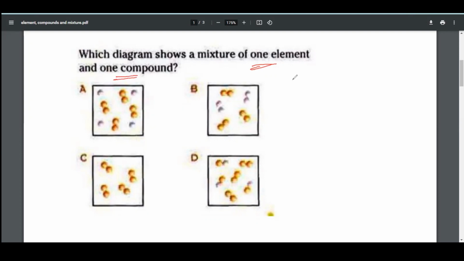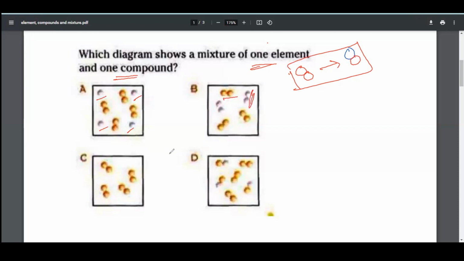It means that the mixture contains one element, where the same atoms should be present, and in other words, if it is a compound, then different elements should be present, and these should be present in one container. Here we can see that in the first container, the same substances are present. It cannot be a compound. It cannot be a mixture.